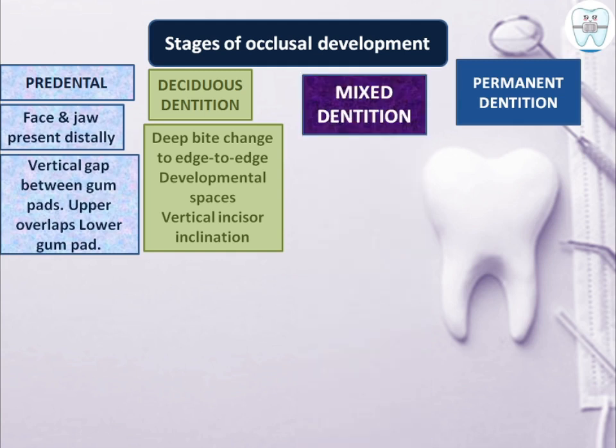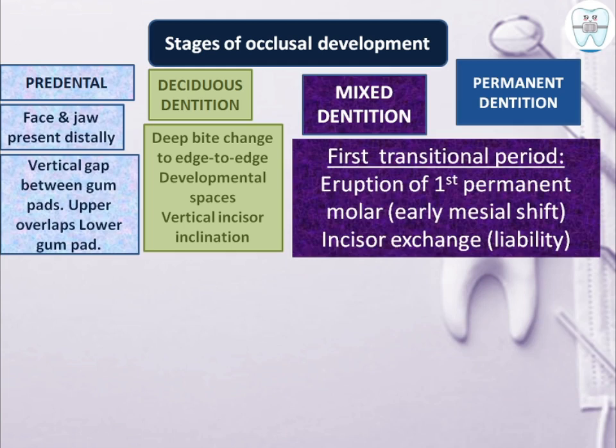Mixed dentition में in the first transitional period, what happens is eruption of first permanent molar and there is incisor exchange. The eruption of first permanent molar, if there is spaced dentition and if there is flush terminal plane present in primary dentition, it would be shifting to class 1 molar relationship in permanent dentition.